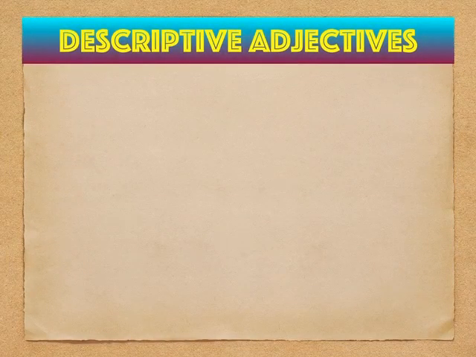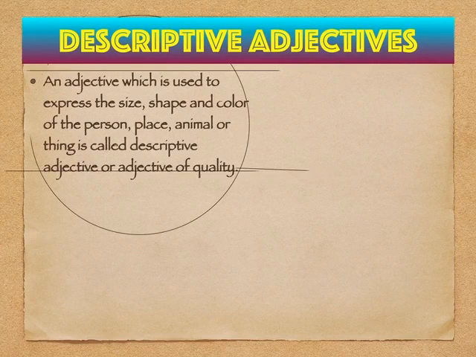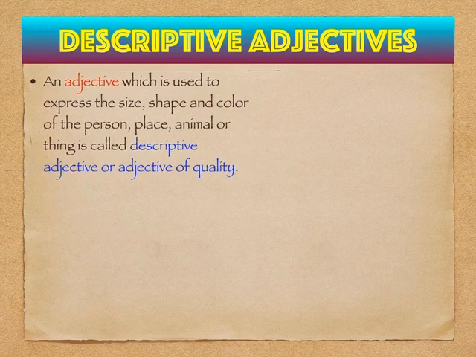Let's see what are descriptive adjectives. An adjective which is used to express the size, shape, and color of the person, place, animal, or thing is called a descriptive adjective or adjective of quality.